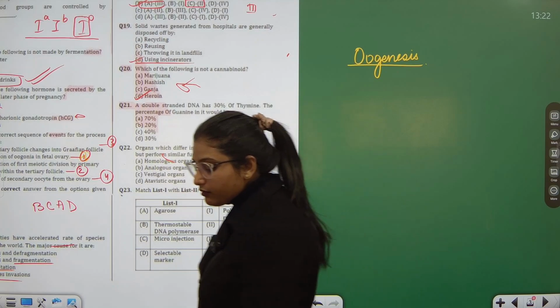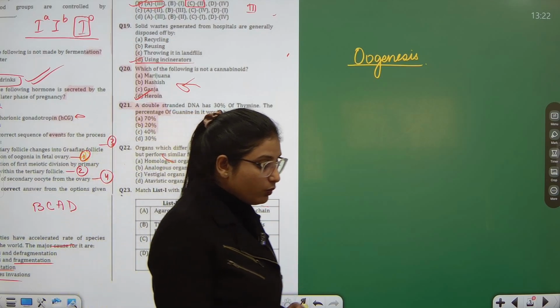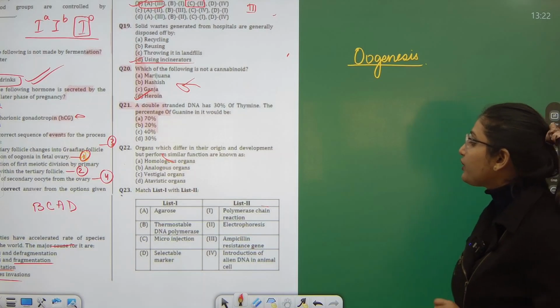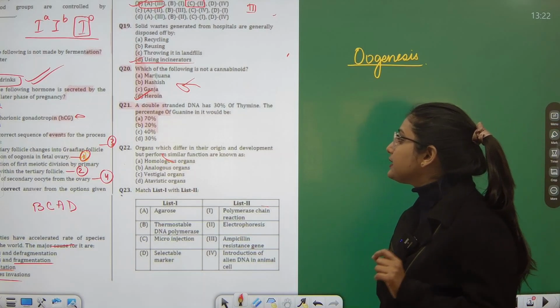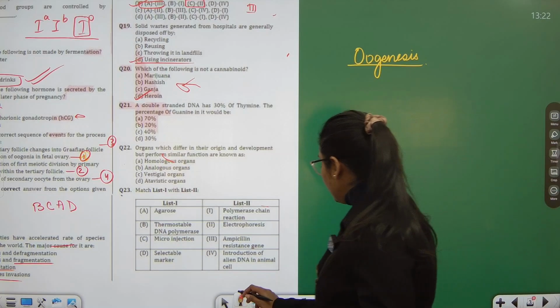Okay. Completing the first 20 questions of this PYQ discussion, we will be moving on to question number 21, which says a double-stranded DNA has 30% thymine. So, the percentage of guanine in it would be. Now, let me tell you,